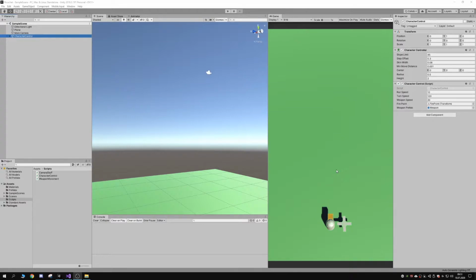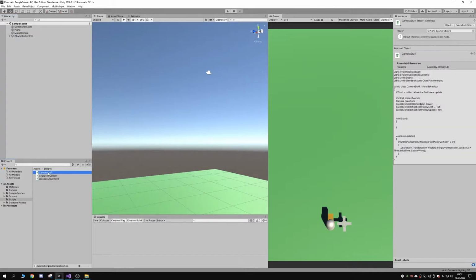And I was thinking about doing this like an endless runner type of game, but I guess this might work better. I'm not really sure. So far I have only 3 scripts, and one of them is practically empty right now. This is a camera stuff one. I just tried to make the camera follow the player. It kind of works, but not really great. Not gonna show that off right now.